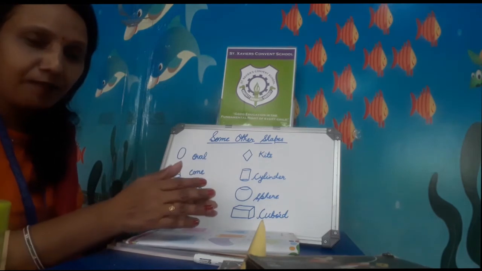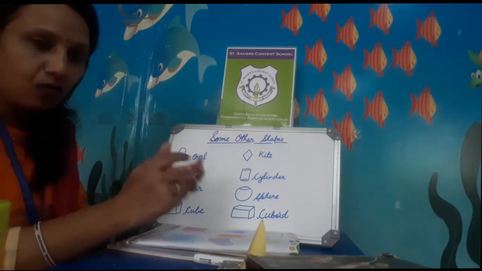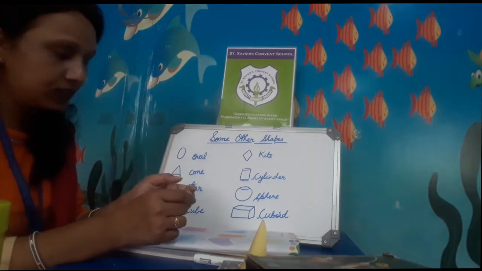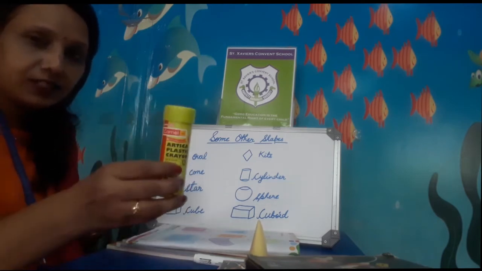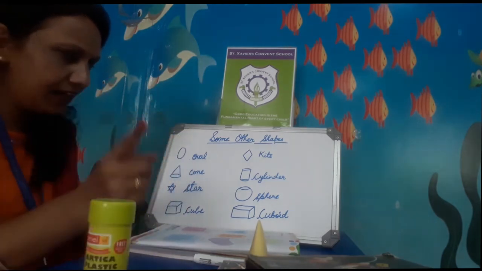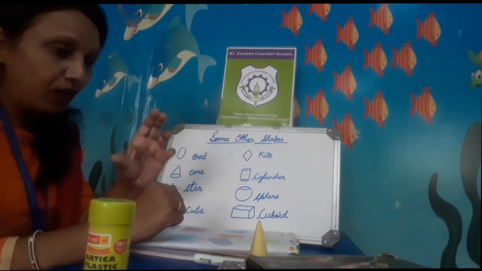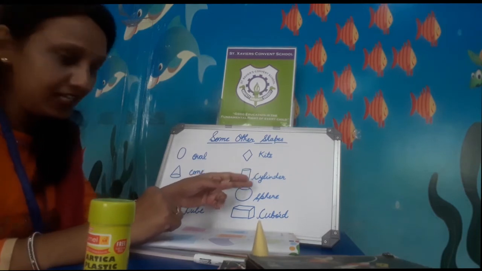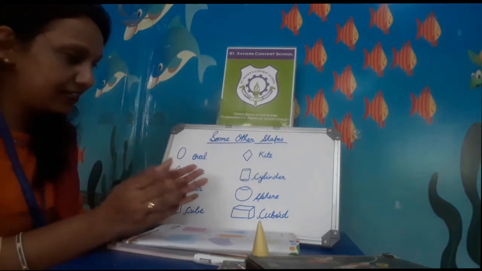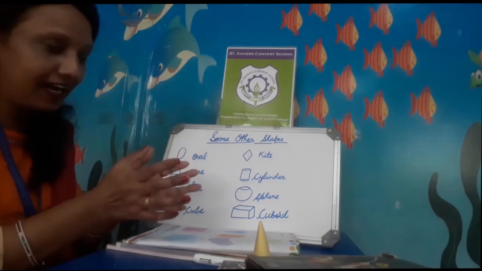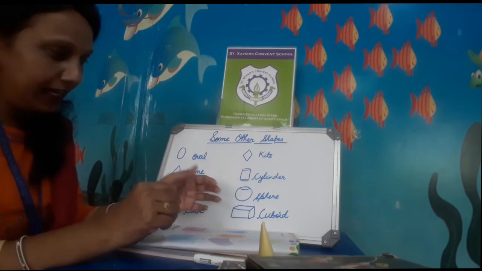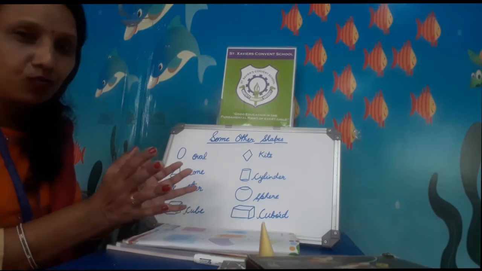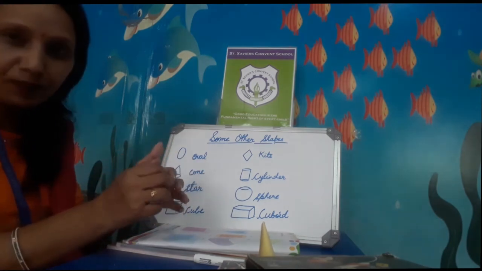Now in cylinder shape, there are many types of boxes, like cold drink tins, your talcum powder box, and your color box, which are in cylinder shape. My water bottle is also in cylinder shape. So spelling of cylinder, C-Y-L-I-N-D-E-R. And whenever you see things that are round, that you can play with, that one is in sphere shape. For example, your ball, alright? And some more things like pumpkin are also in sphere shape, okay?